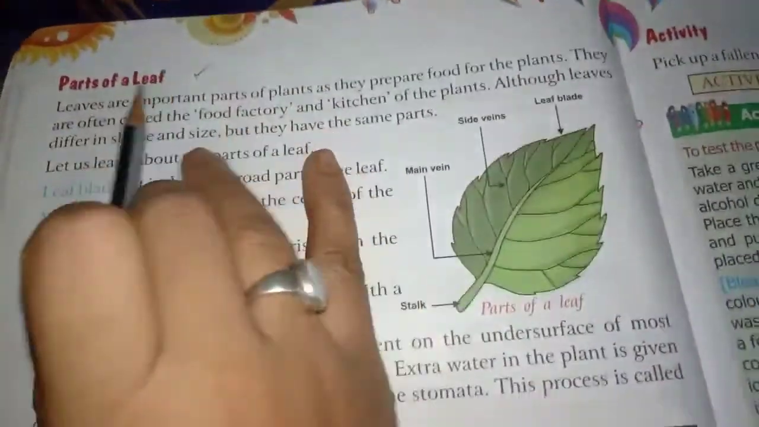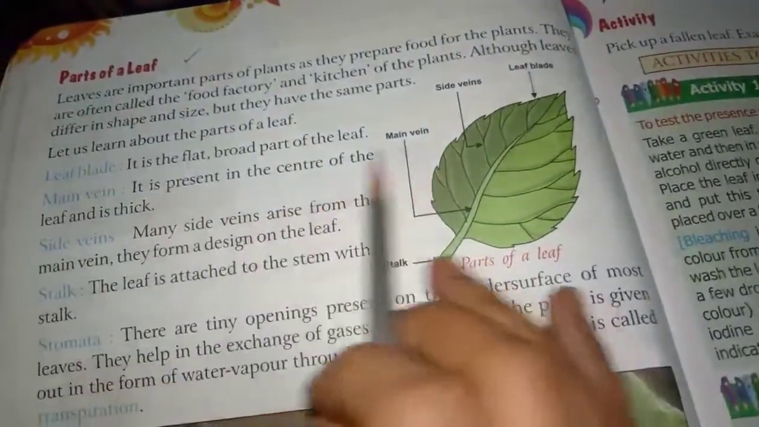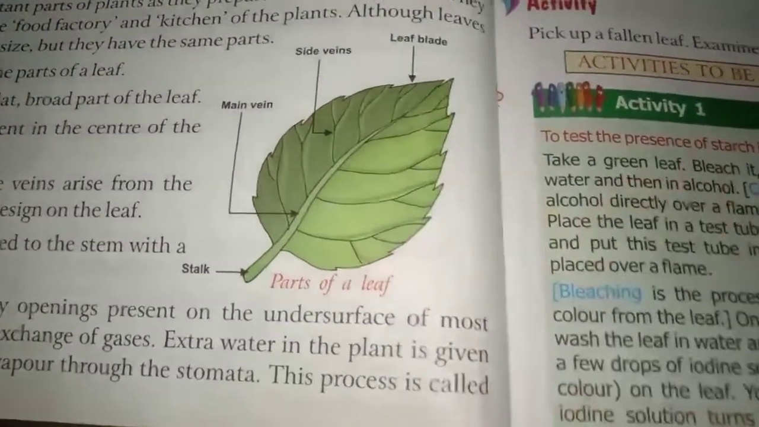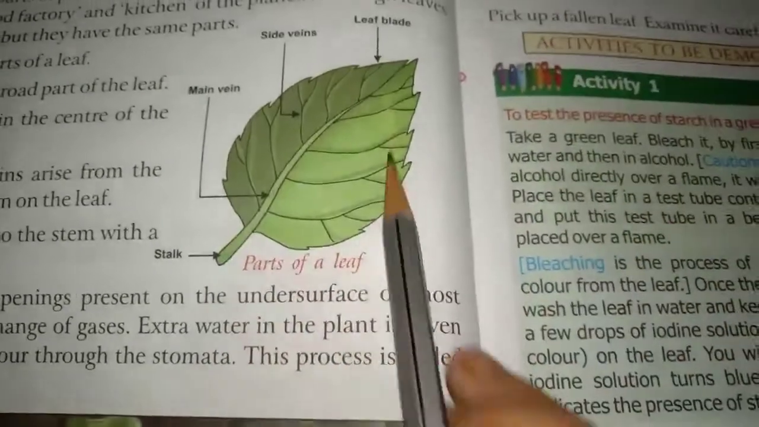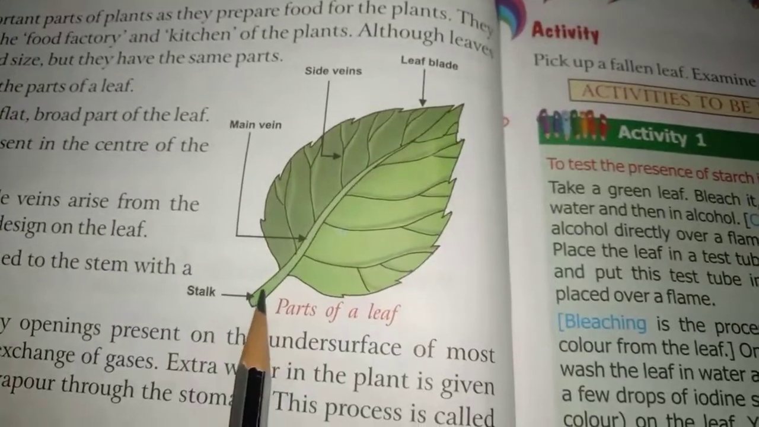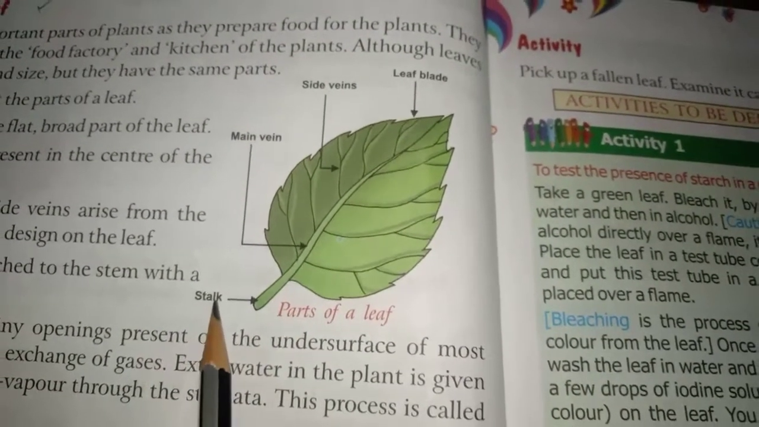Now let's see the different parts of the leaf. First of all, let's see this diagram. From here let's study. This diagram shows the parts of a leaf. So this part of a leaf is called what? It is known as the stalk.